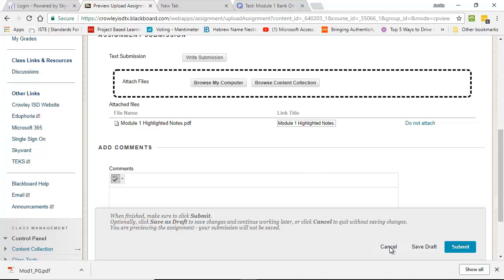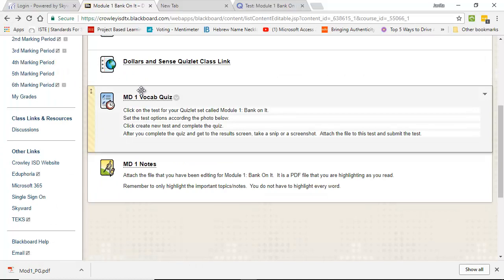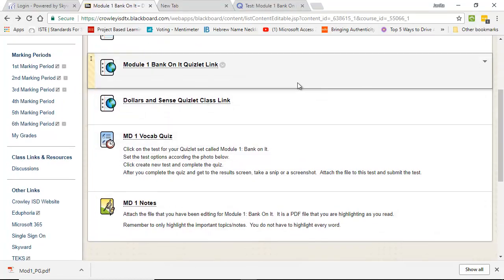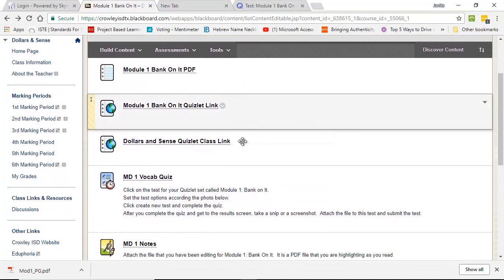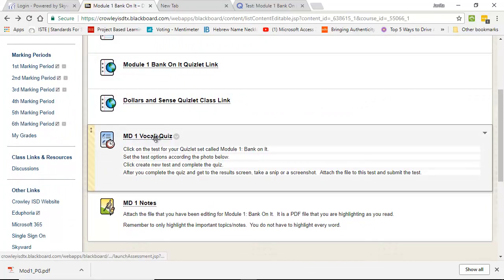Alright, so I'm going to click cancel on this one now and go back to, alright, how to take a quiz. Right here it says ND1 Vocab Quiz. It says click on the test for your Quizlet set called Module 1. Set the test options according to the photo below. Click Create New Test and complete the quiz.